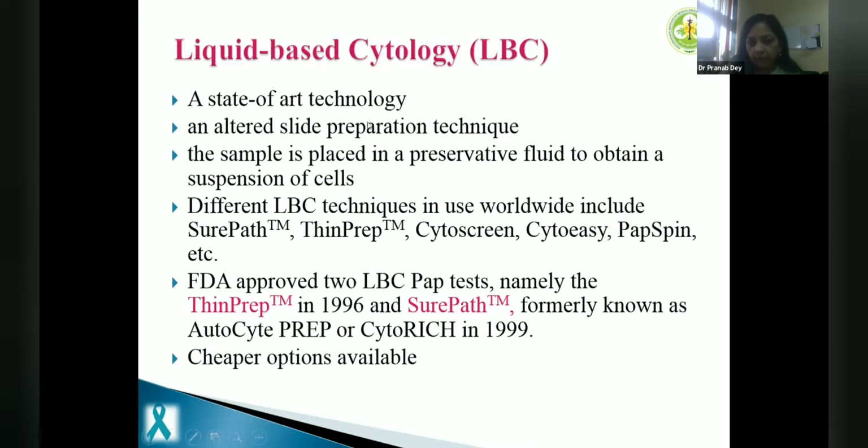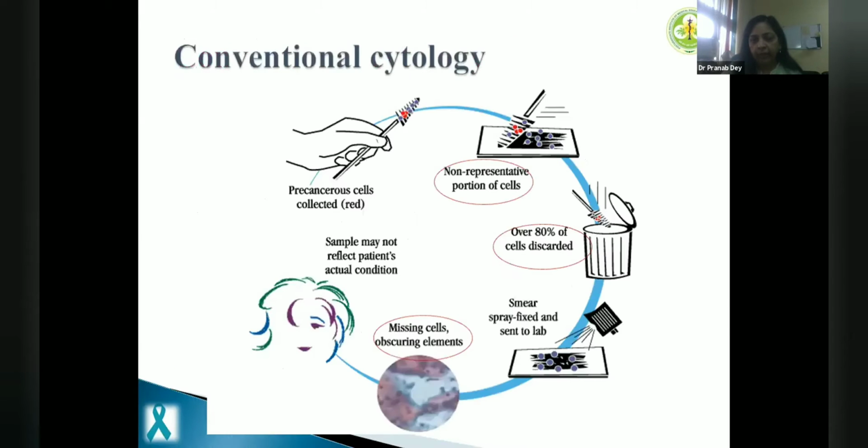There are different liquid-based techniques available, but the FDA has approved two LBC Pap tests. ThinPrep was approved in 1996 and SurePath was approved in 1999. In early 2000, MonoPrep also came into the market and was FDA approved, but at present it is not marketed. So people have come up with cheaper options. People have used cytospin for preparing liquid-based cytology, but we do not know what sensitivity and specificity there is for these kinds of techniques.